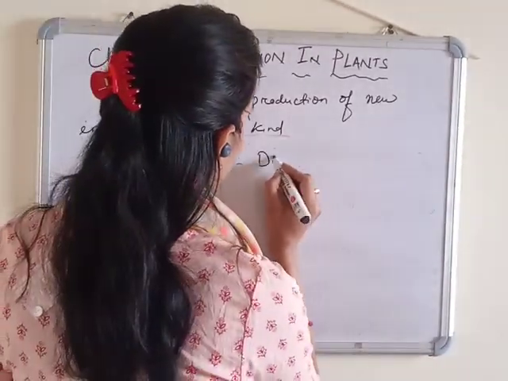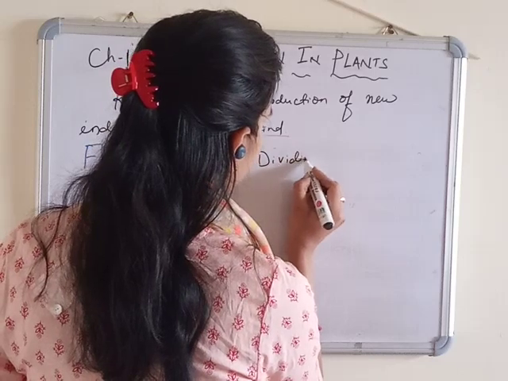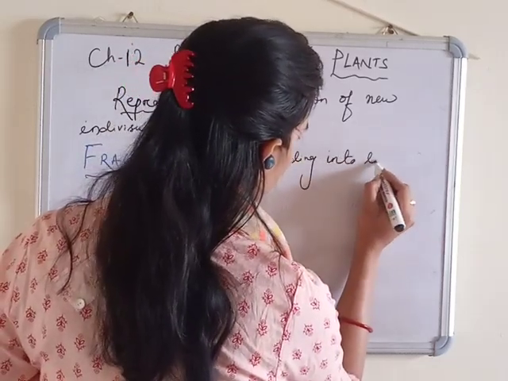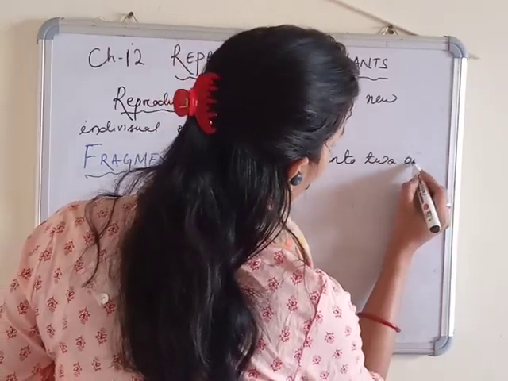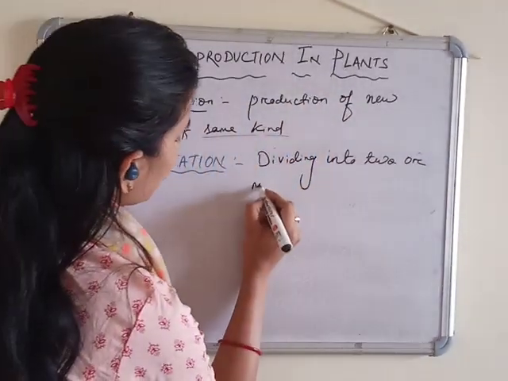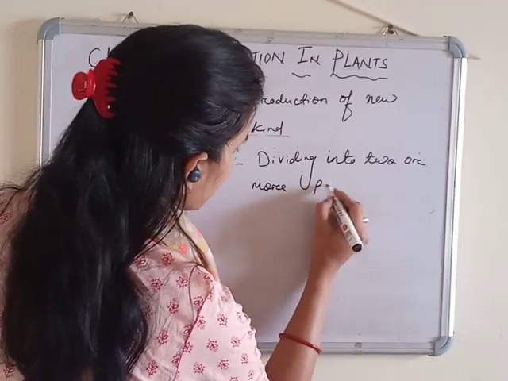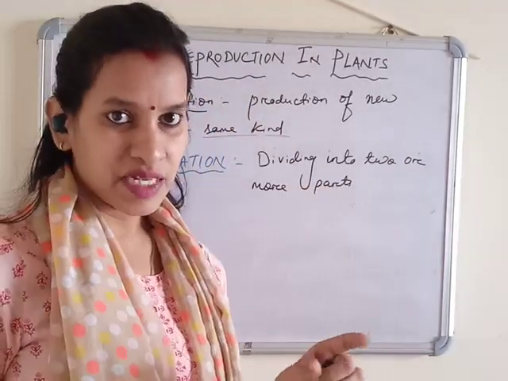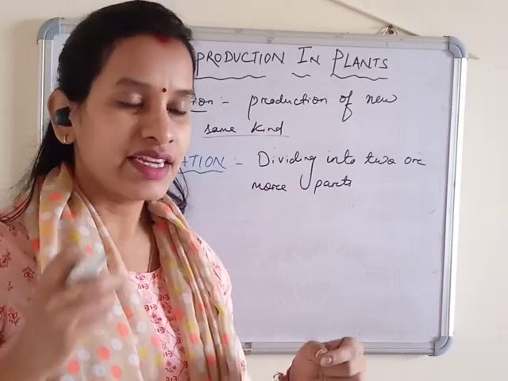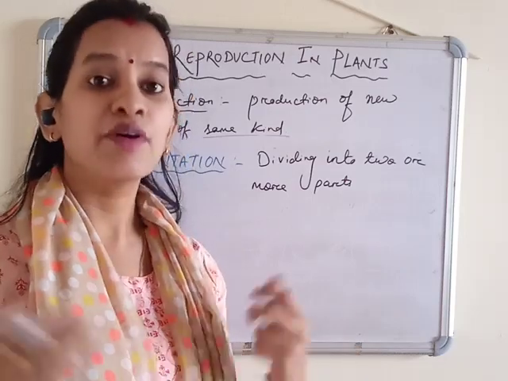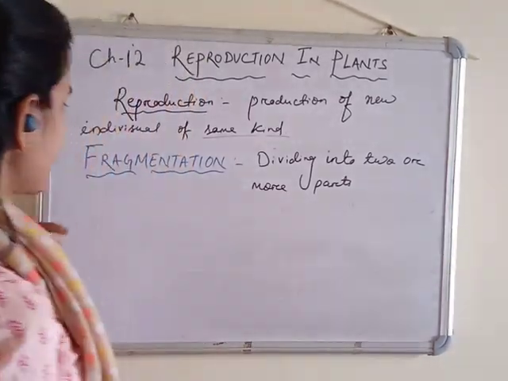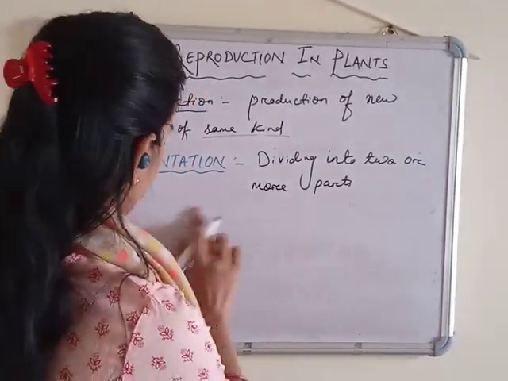So dividing into two or more parts. When the single organism divided into two or three parts, that each part of it become a new individual, become a new plant. So we'll take an example over here, fragmentation.